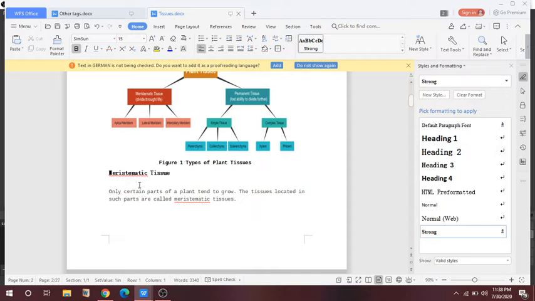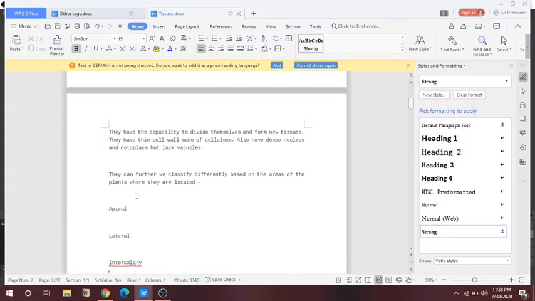So let's start with meristematic tissue. What is meristematic tissue? Only certain parts of the plant tend to grow, and the tissue located in such parts is called meristematic tissue. They have the capability to divide themselves and form new tissue. They have a thin cell wall made up of cellulose. We all know that the cell wall of a plant is made up of cellulose. They also have a dense nucleus and cytoplasm, but lack vacuoles.